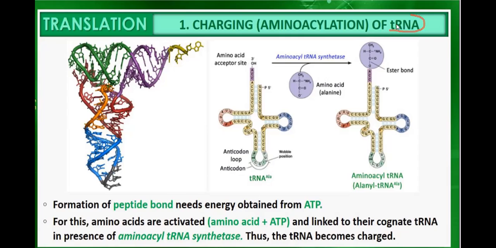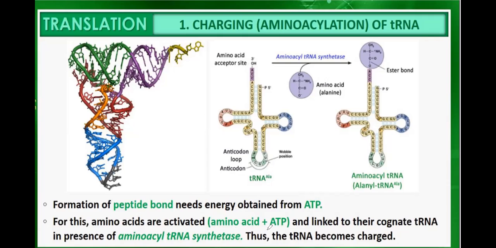How does it happen? The formation of a peptide bond needs energy, obtained from ATP, which stands for adenosine triphosphate. For this, amino acids are activated.